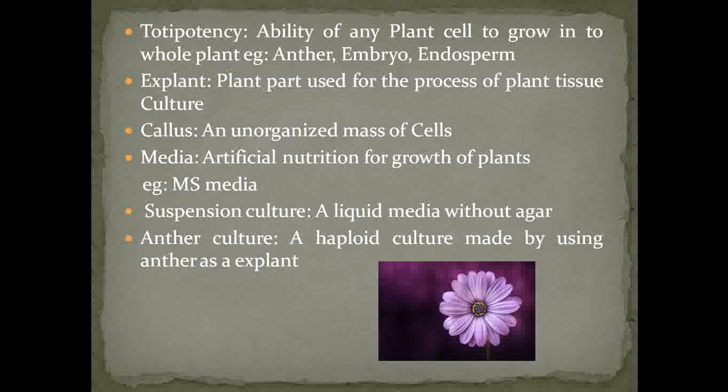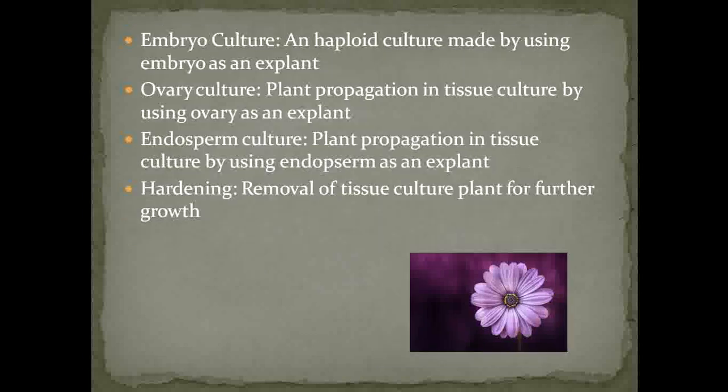The next one is the anther culture. When we use anther as an explant to propagate plants into the whole plant body under tissue culture, that type of culturing is called anther culturing. This type of anther culturing is also called haploid culture.